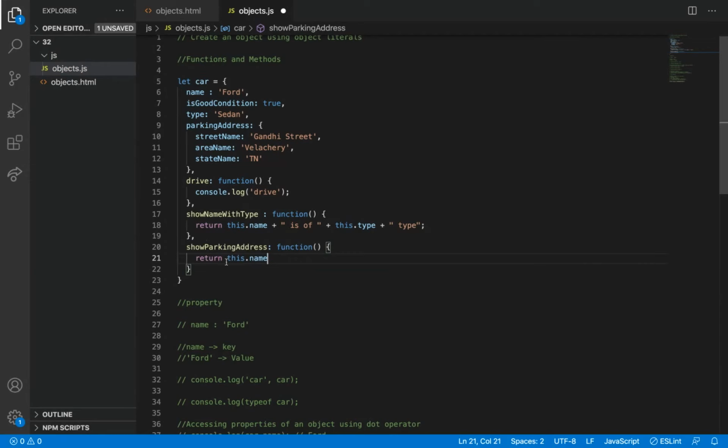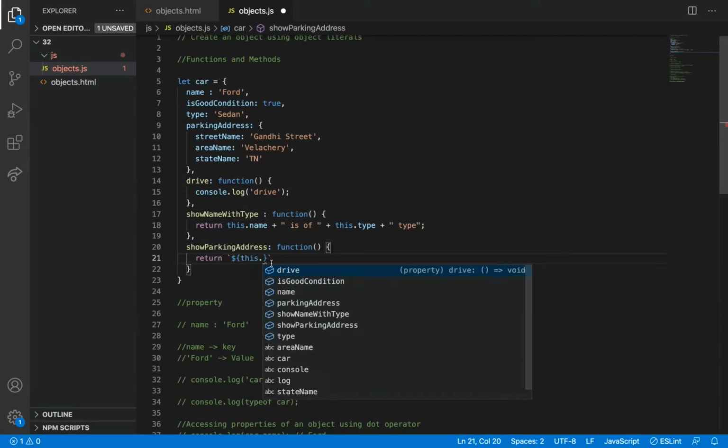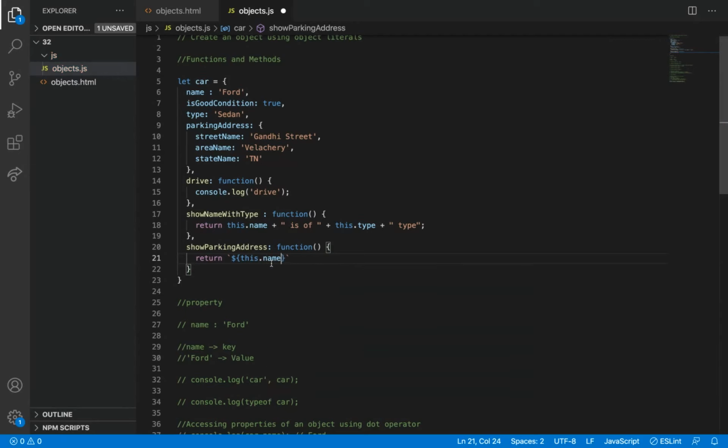So now I'm going to write it inside the tick mark, so you can get used to it. How do I need to write? I need to write this dot. Any variable I need to write inside the dollar and curly brace. So this dot name. So this dot name is Ford is parked in, where it is parked. Instead of this, I'm using tick mark, nothing big.